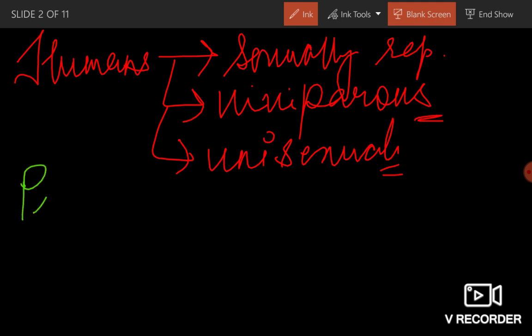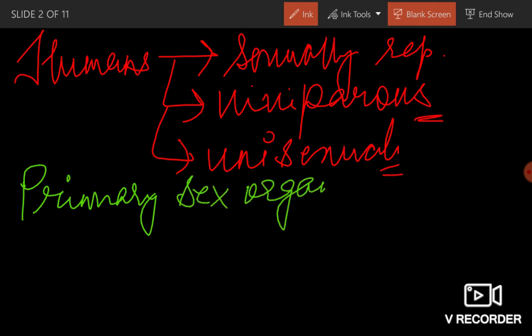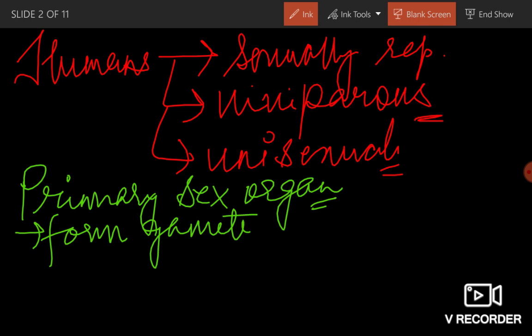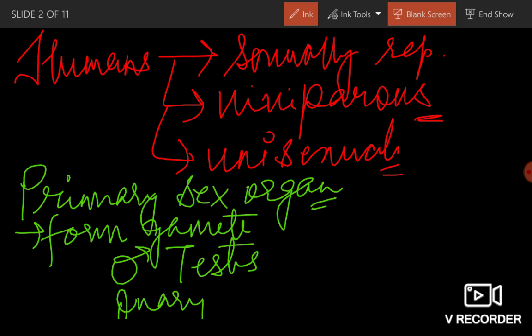Now there is one terminology. What is the meaning of primary sex organ? These are the essential organs which form gametes. Primary sex organ will form gametes. In males, the gamete forming organ is the testis, and in females it is the ovary. Clear? This is primary sex organ.